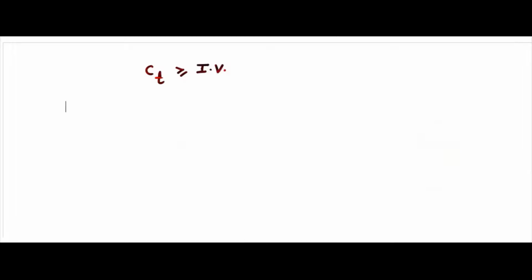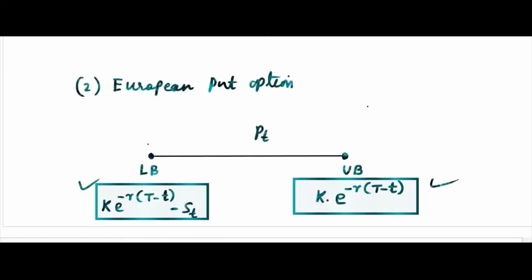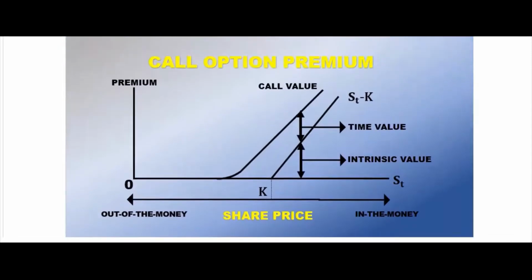Ct will always be greater than or equal to intrinsic value. That I can show you from the graph. That's why I brought this one. See here, this is the premium, the option value, and this is the intrinsic value. Because there is time value, what will happen?